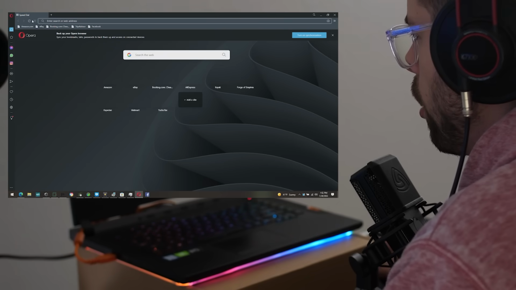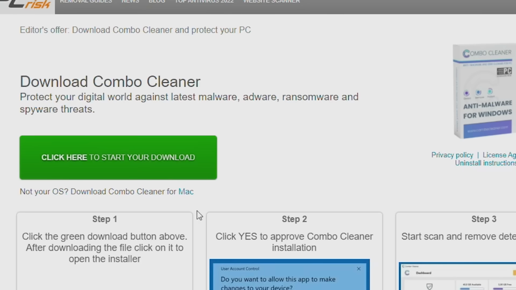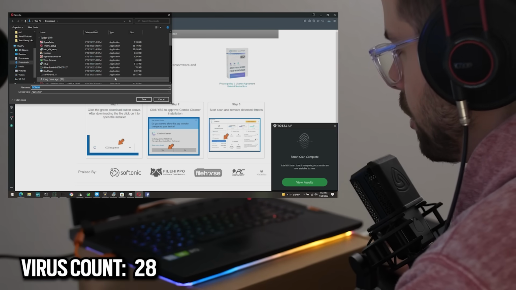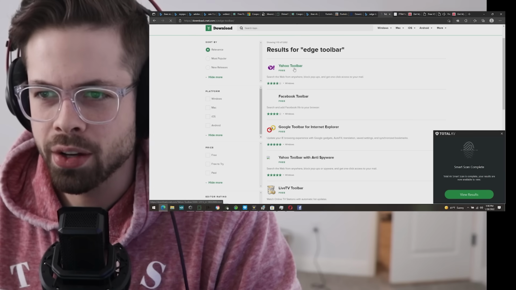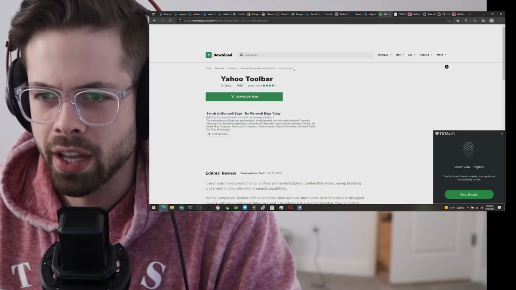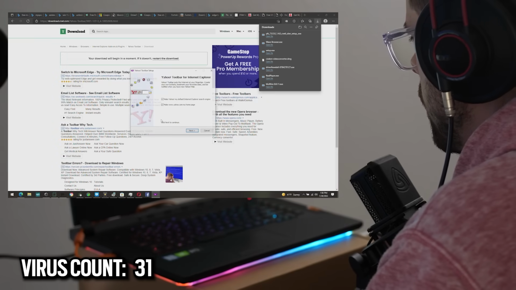Uh-oh, something's popping up. Oh, new browser. Combo cleaner. Start your download. Knox app player. Yes, please. Download. Please install that. What? When did I get Facebook? Yahoo Toolbar. Please install that. Please. Cool. Yeah, Yahoo Toolbar.